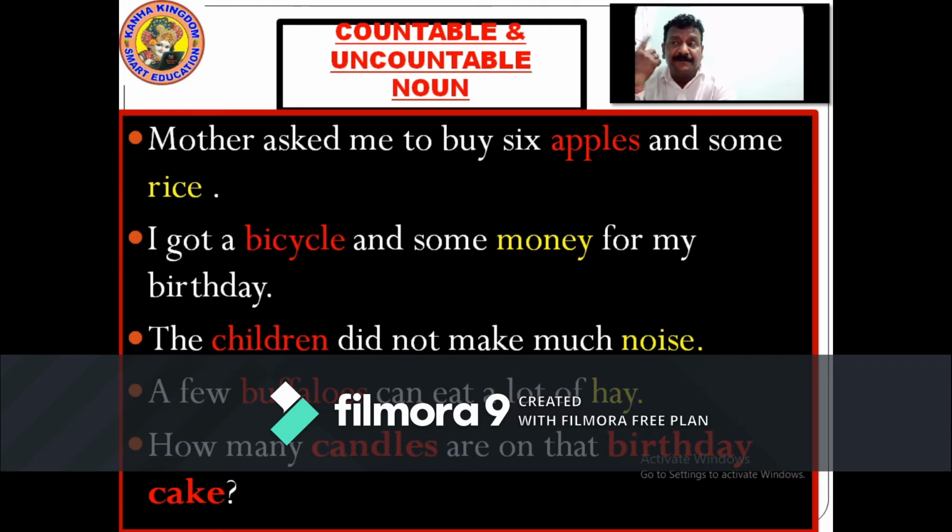A few buffaloes can eat a lot of hay. When you talk about a few buffaloes, they are countable in numbers, they are individual. How many candles are on that birthday cake? Here we have identified birthday candles and birthday cake, both are countable. So now in this sentence both are countable, right? So we have seen this exercise.